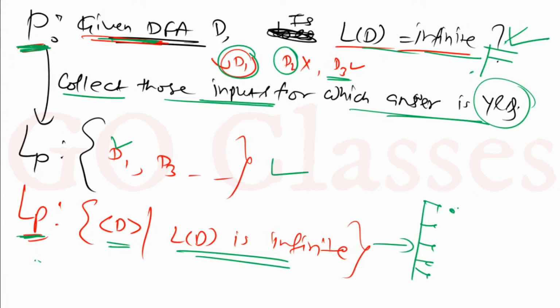So that is the point. I just wanted to tell you that this is how you can convert a decision problem into a language and a language into a decision problem. From this language, you can also convert into a decision problem: given a DFA, is the language of this DFA infinite? So this is the point.